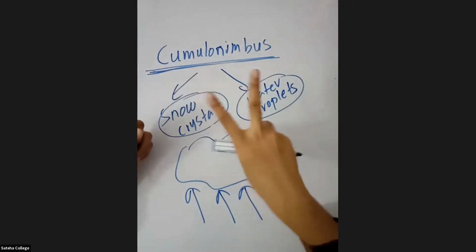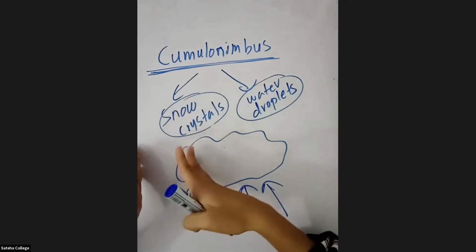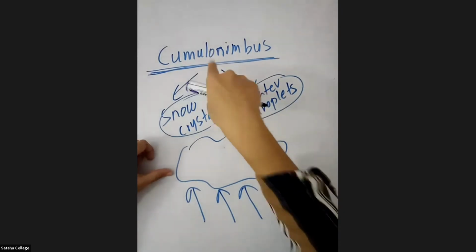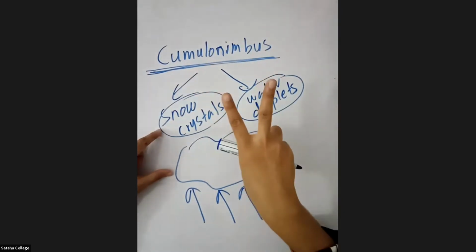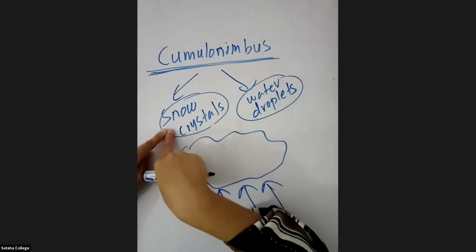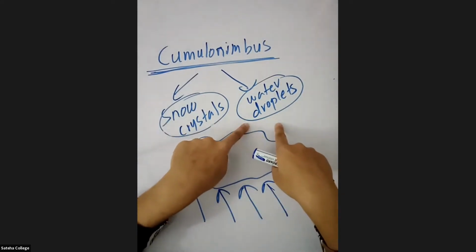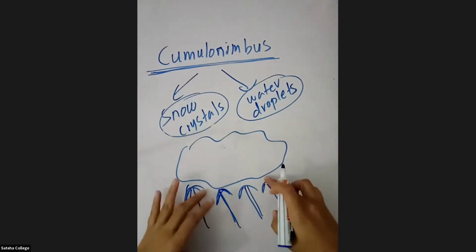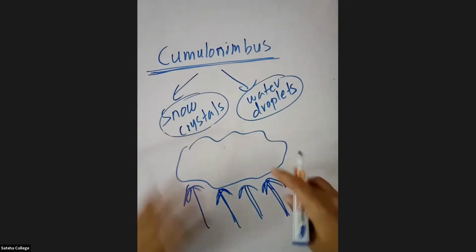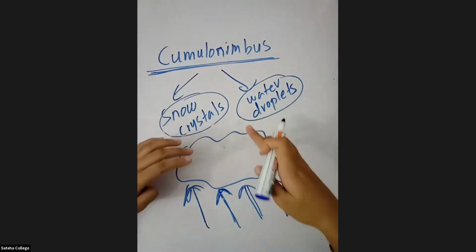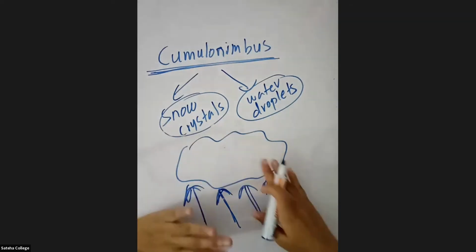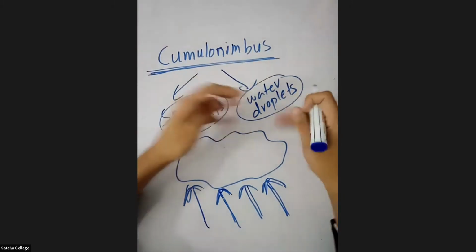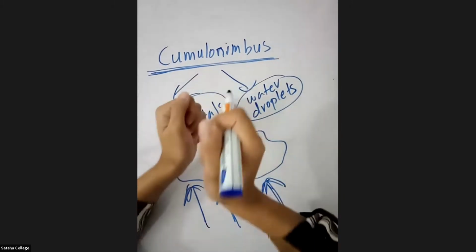So there are two types of electrostatic charges, positive charges and negative charges. Let me explain what is happening here. In cumulonimbus clouds, we have snow crystals as well as water droplets, right? The wind will start to blow from bottom to top, so the snow crystals and water droplets start to rub against each other.